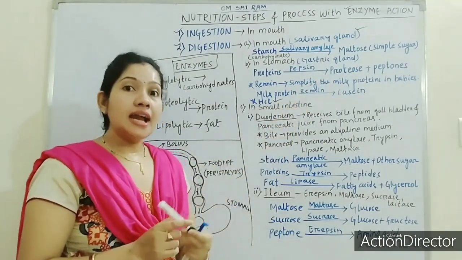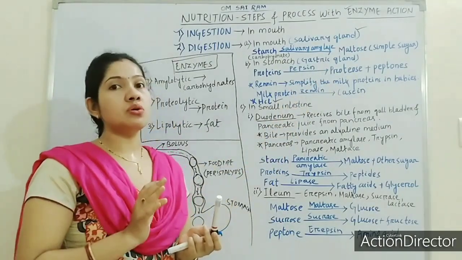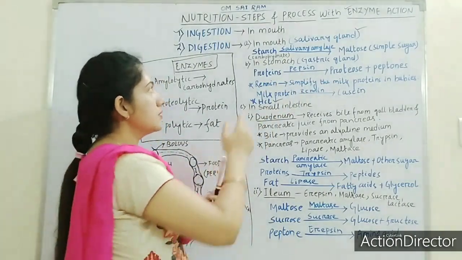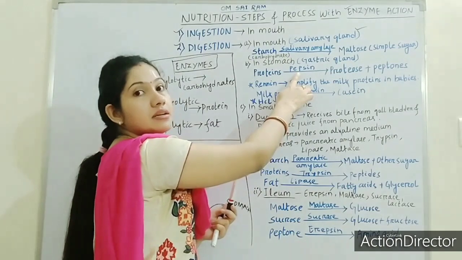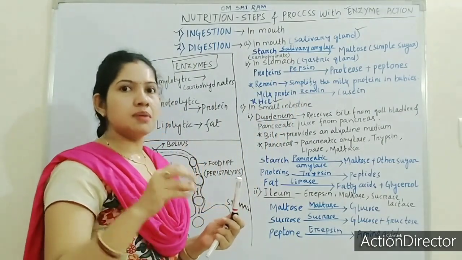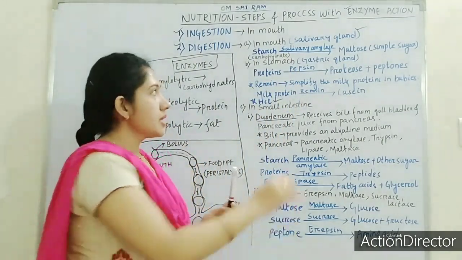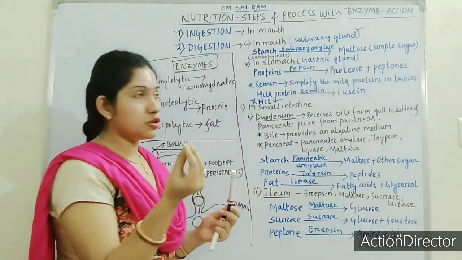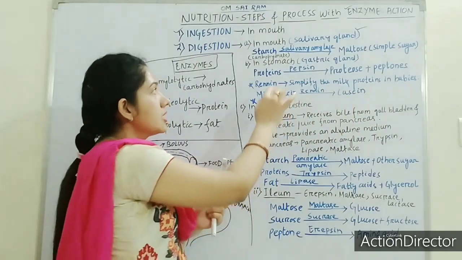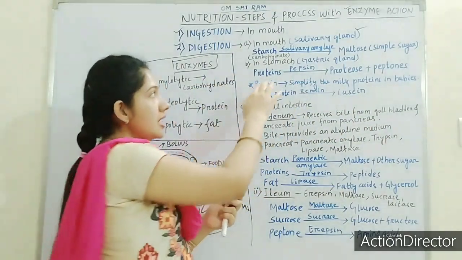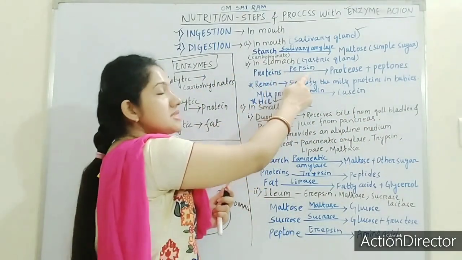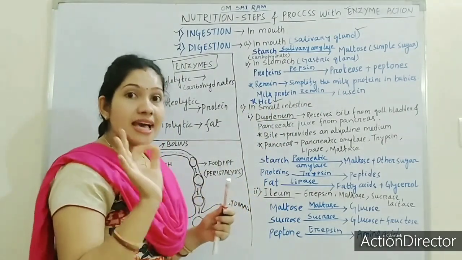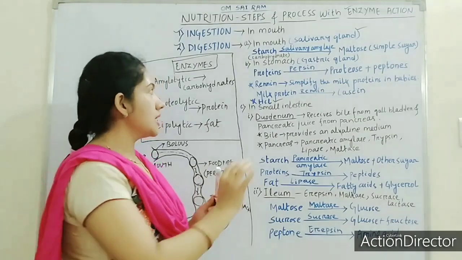Got it? And some enzymes will also be released from the gastric glands. Let us discuss what the enzymes are. The first one is pepsin. It is very easy to remember: from Pepsi to pepsin. It is also easy, like saliva to salivary amylase. Here we will discuss the enzymes in the stomach. Pepsin is the enzyme secreted from the gastric gland. What is the work of pepsin? Let us see.